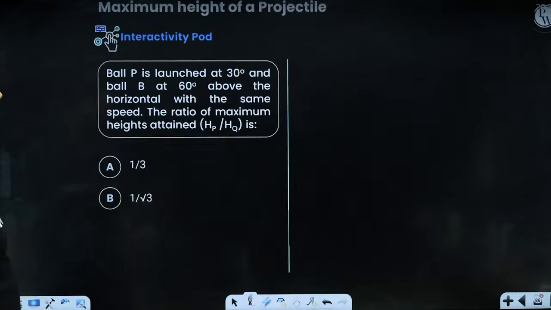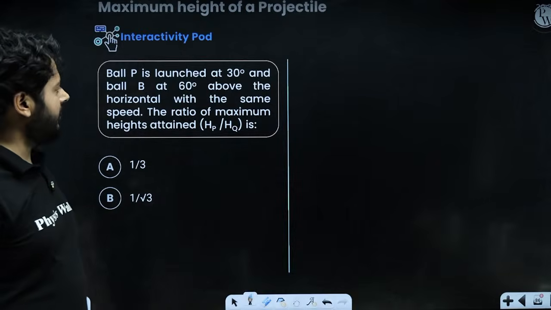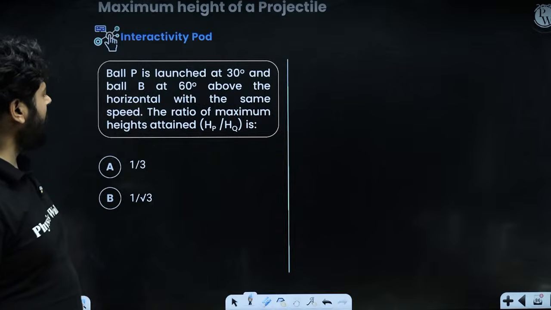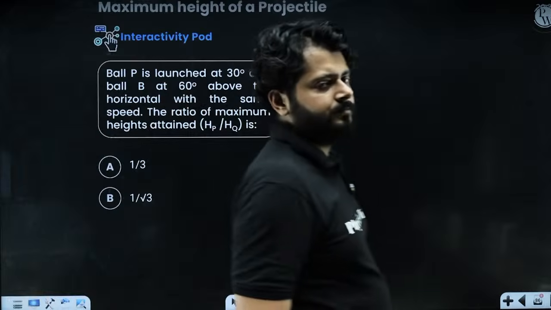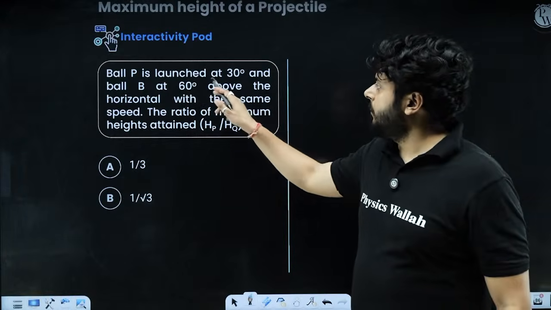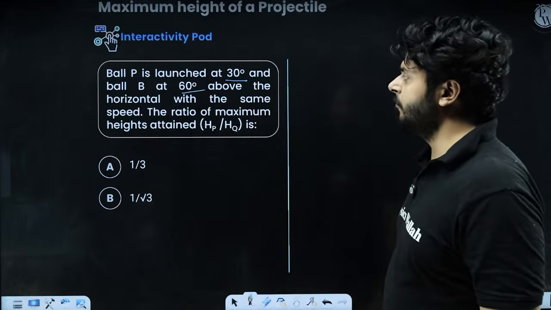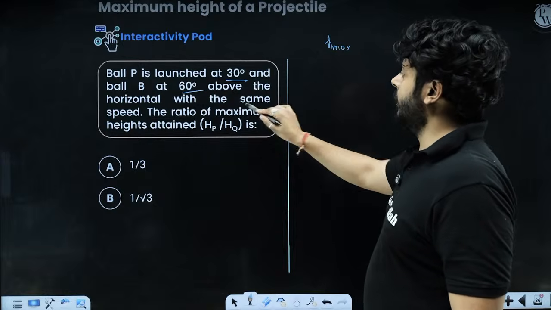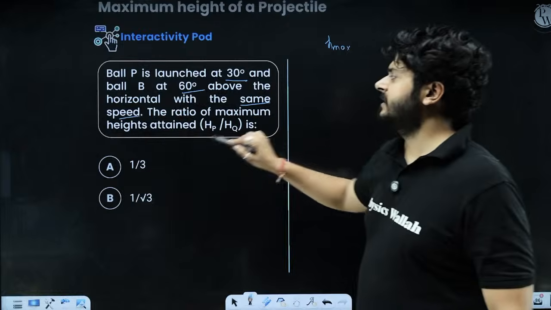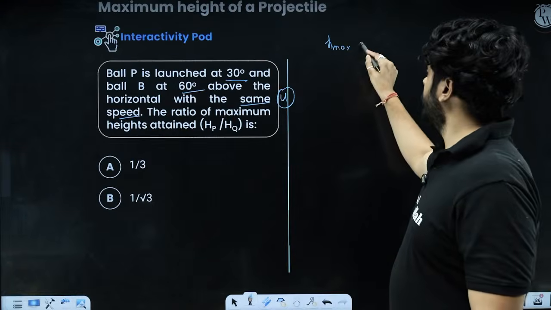All right. So read the question, try to solve it. Ball P is launched at 30 degree and ball B at 60 degree above the horizontal with the same speed. What will be the ratio of maximum height attained? Right. The ball P is launched at 30 degree, B is launched at 60 degree. So you know the maximum height attained, because we are launching with the same speed, let's say the speed of launch is u, is u square sine square theta upon 2g.